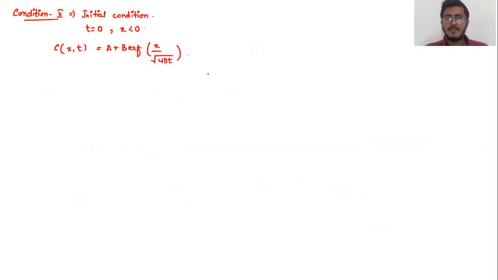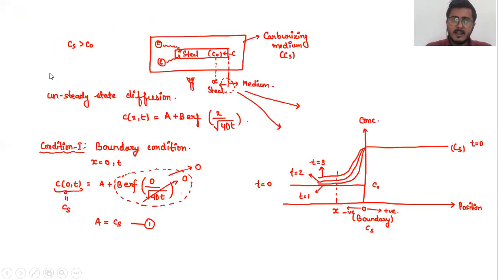Let us find out what happens in case of your initial condition, when x is less than 0 and t is equal to 0. What is the concentration in that case? For x less than 0 and the initial time, t equal to 0, we come in the category of your steel component, right? And the initial composition of your steel component was equal to C naught.